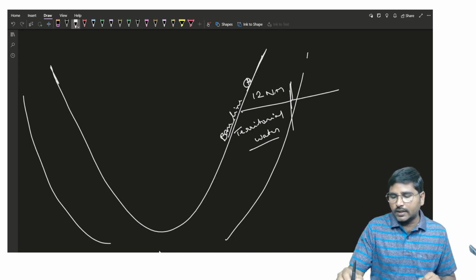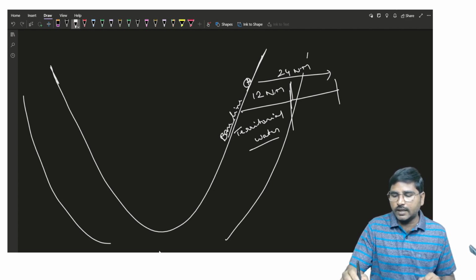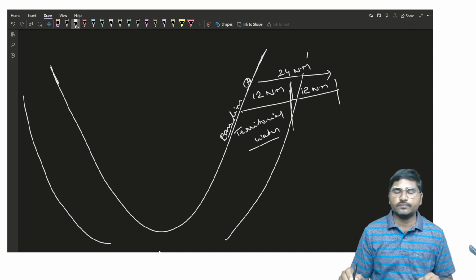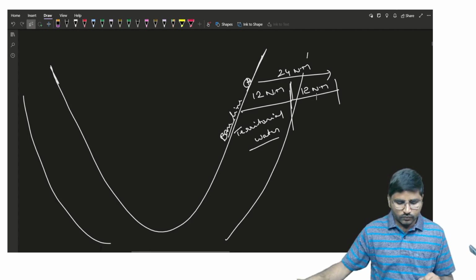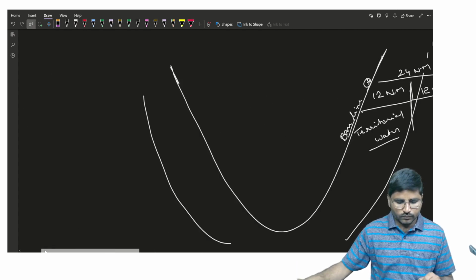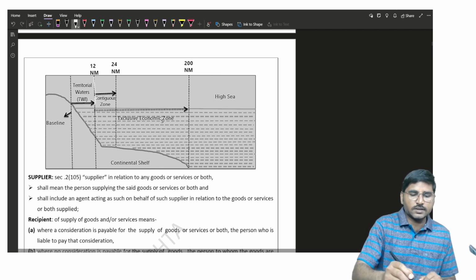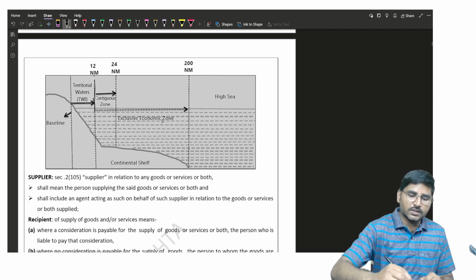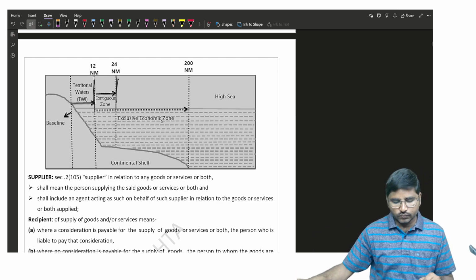And the next 12 nautical miles, that is 24 nautical miles from the baseline, next to the 12 nautical miles, is known as the contiguous zone. Up to 12 nautical miles is territorial water, and the next 12 nautical miles is the contiguous zone.